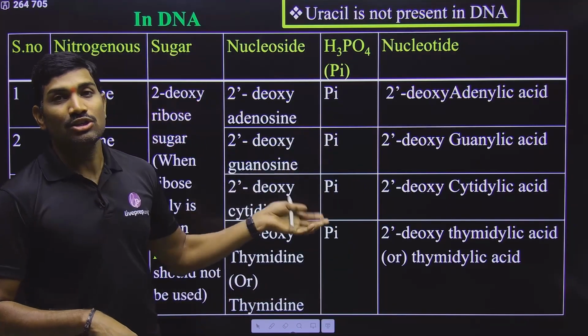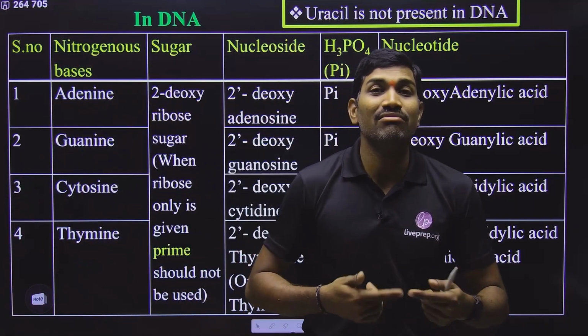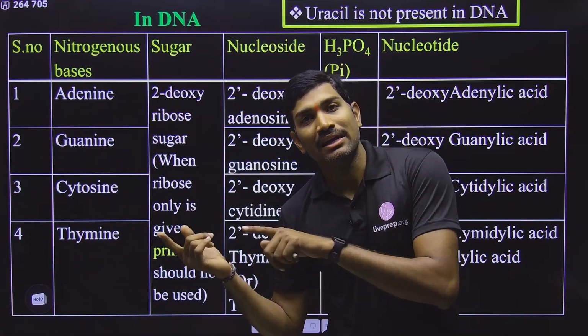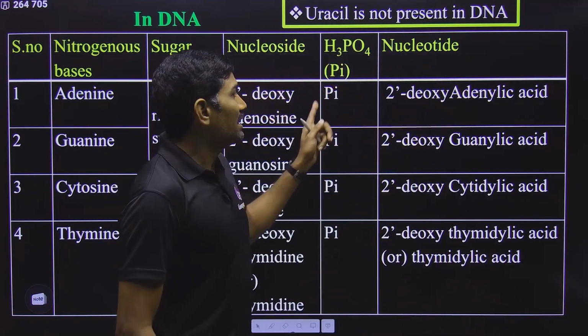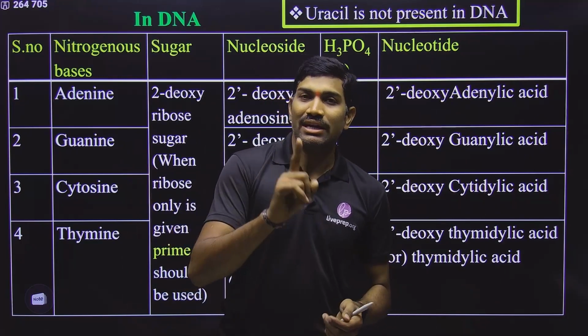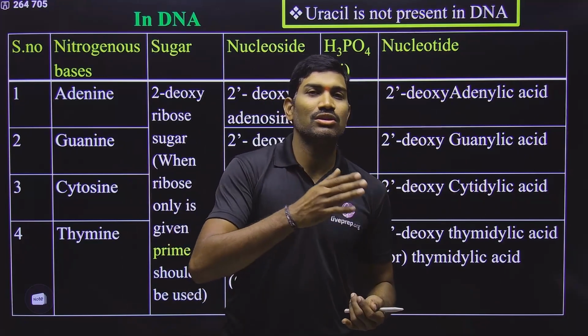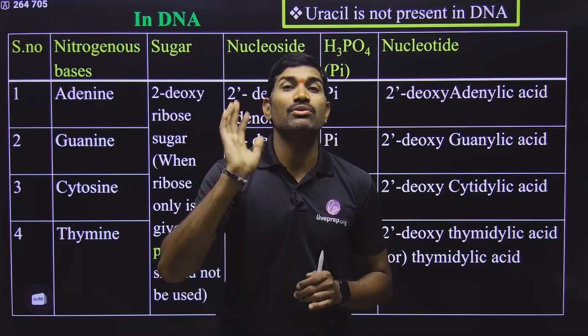And here along with this, sugar is also there. In the sugar again, 5 carbons are there. So there is a confusion between the numbering of nitrogenous bases and the sugar. So that's why in the nucleosides and nucleotides, to avoid the confusion, what we are doing? For the nitrogenous bases, we are giving numbers 1, 2, 3, 4, 5, 6 for pyrimidine, 7, 8, 9, up to 9 we are giving for purine.